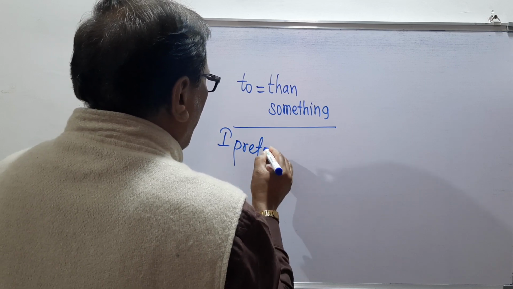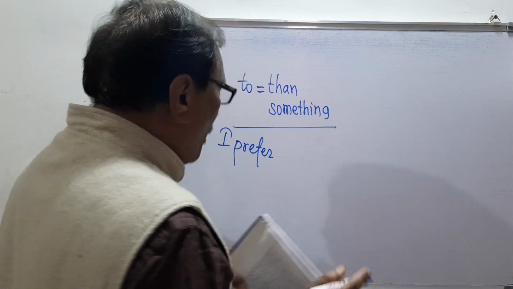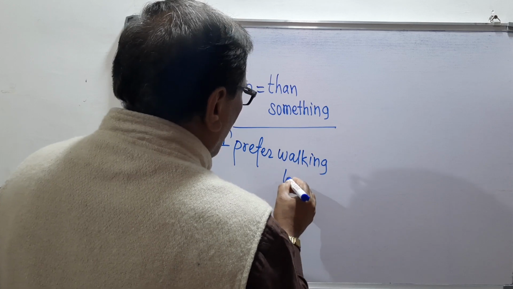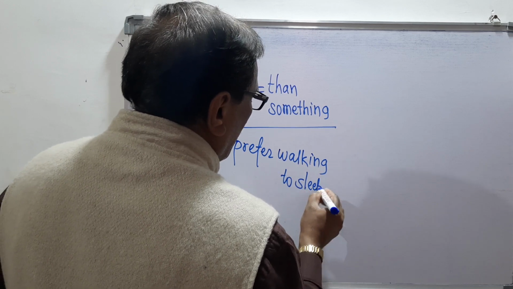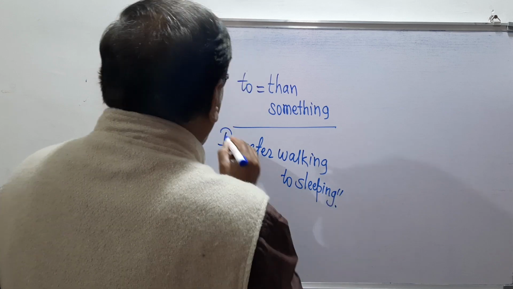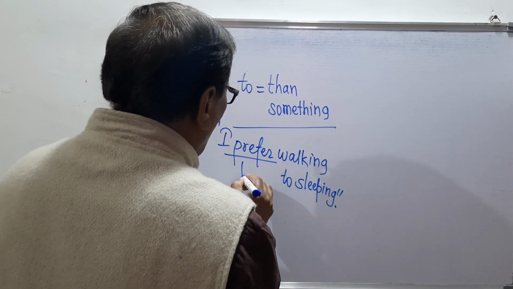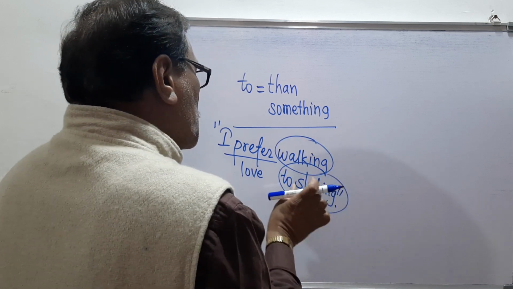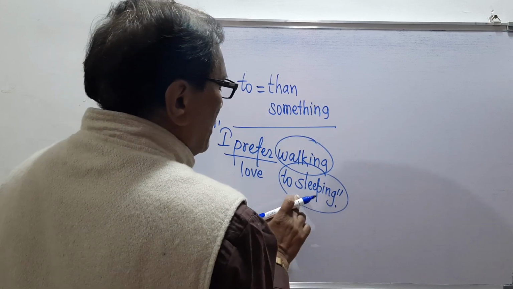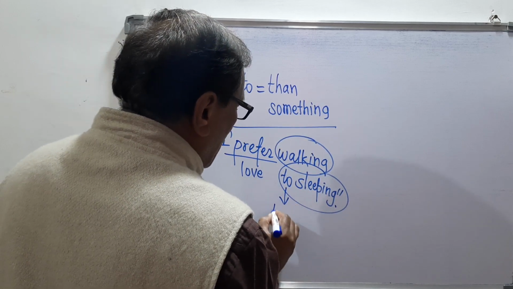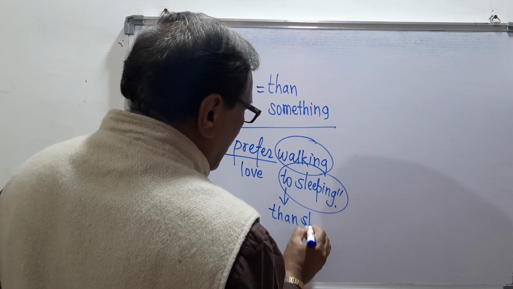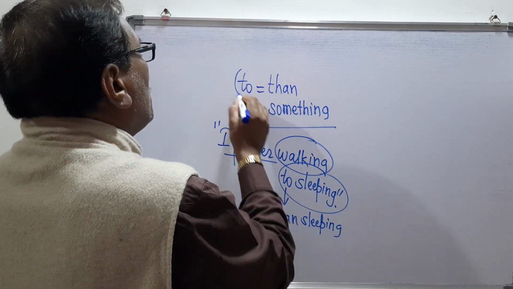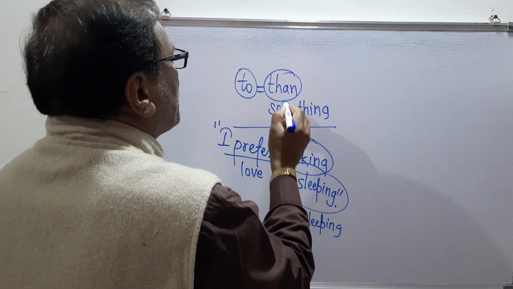For example, I prefer walking to sleeping. Remember, the sentence is this. I prefer means I love walking to sleeping. To sleeping means than sleeping. So to sleeping means what? Than sleeping.